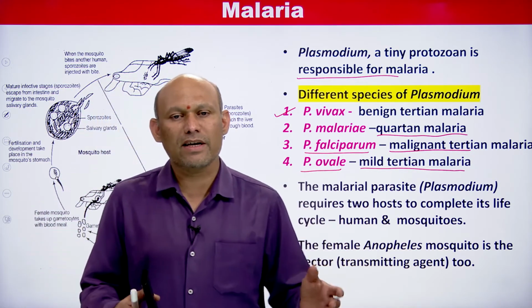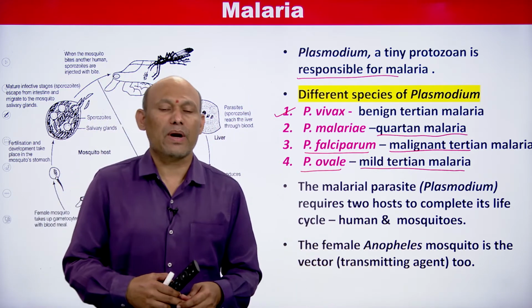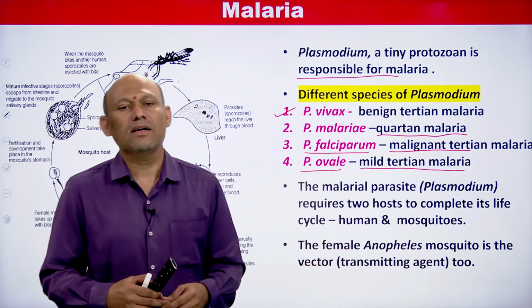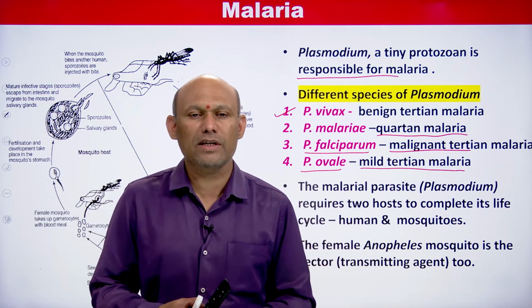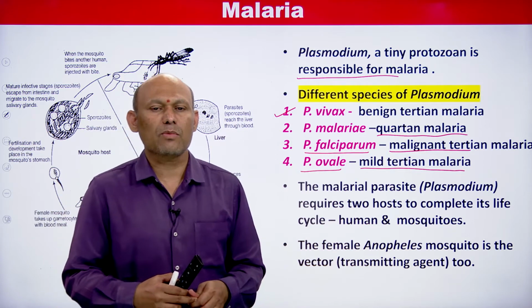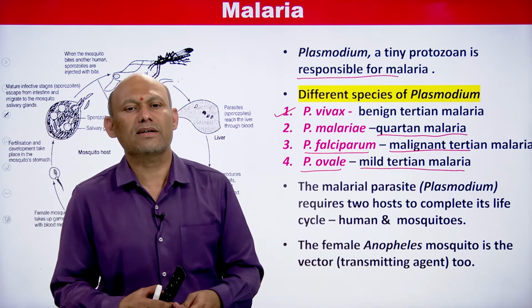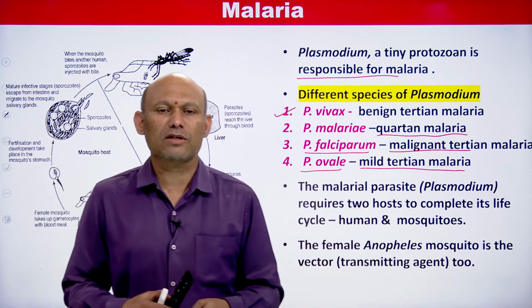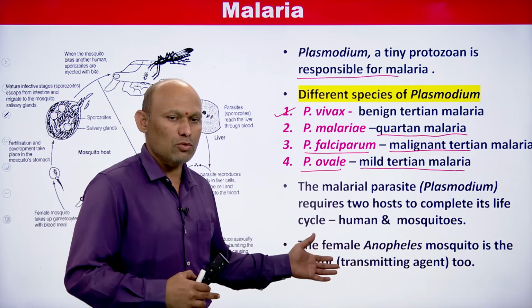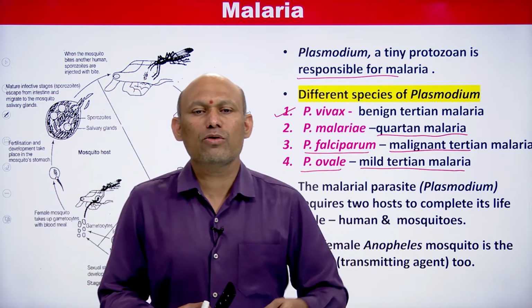One host is the female Anopheles mosquito, and it is considered the primary host. The reason behind considering the female Anopheles mosquito as the primary host is that in it, Plasmodium vivax undergoes sexual reproduction, students. So Plasmodium reproduces sexually in the female Anopheles mosquito. Therefore the female Anopheles mosquito is called the primary host, and in human being Plasmodium reproduces asexually.